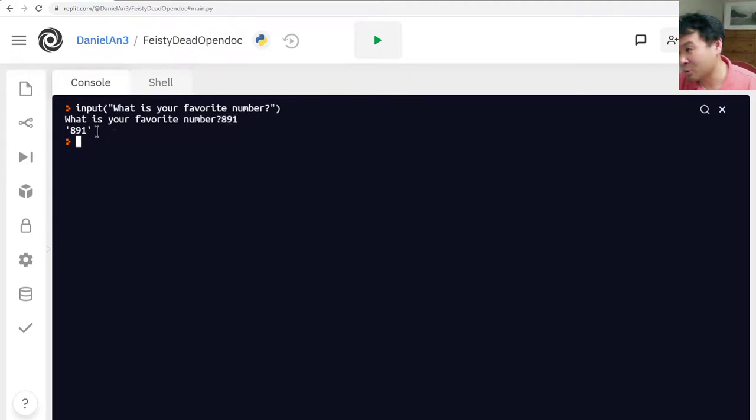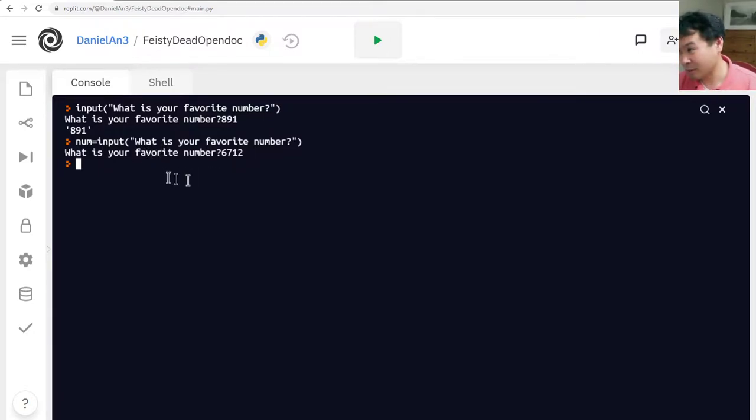Now you probably want to store this somewhere, so I'm going to say num. num is equal to input, what is your favorite number? And then let's just put in 6712, whatever.